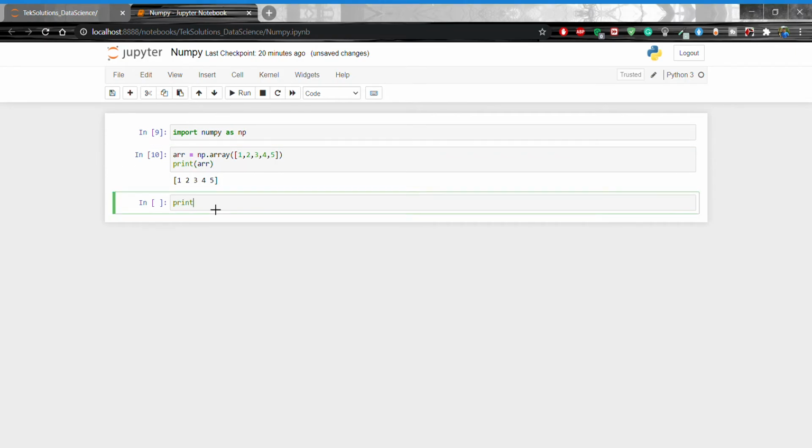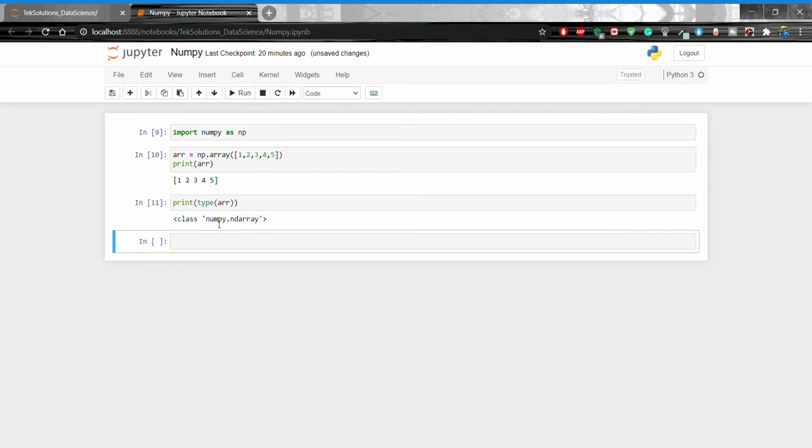Now if you want to print the type of ar, then what will it print? nd array. Let's run and see, right? numpy.ndarray. This is clear now. Type is basically a built-in Python function that tells us the type of the object passed to it, right? Like in the above code it is shown that the array is of type numpy.ndarray, okay.